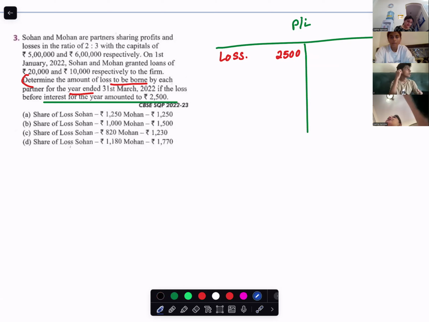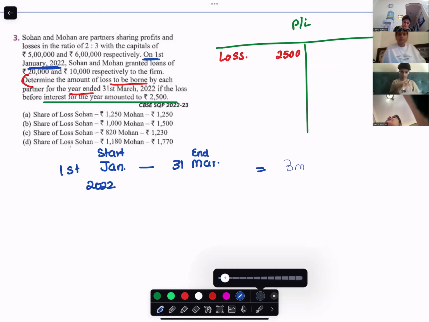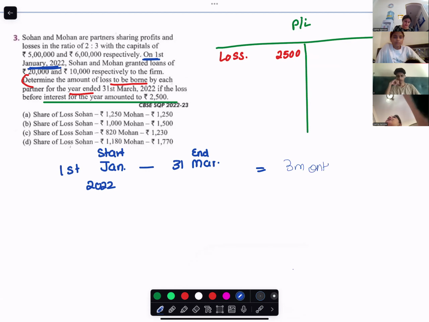So when was the loan given? On 1st of January 2020. What is the year end? 31st March 2022. So the year has started on 1st of January and the year end is 31st March. So the loan interest would be for how many months? 3 months. Are you with me? Yes.